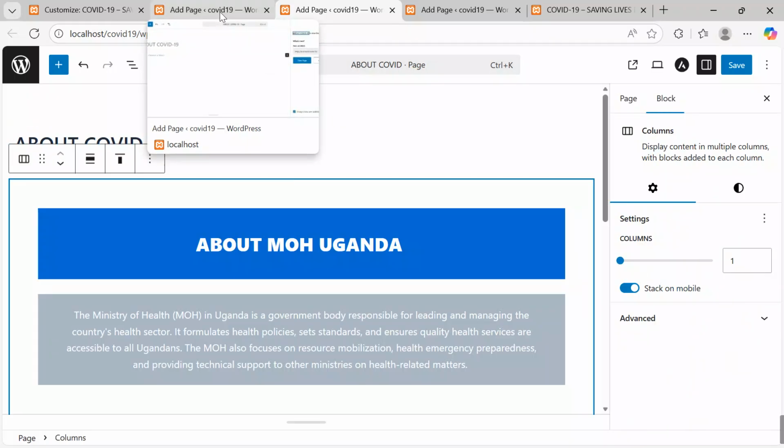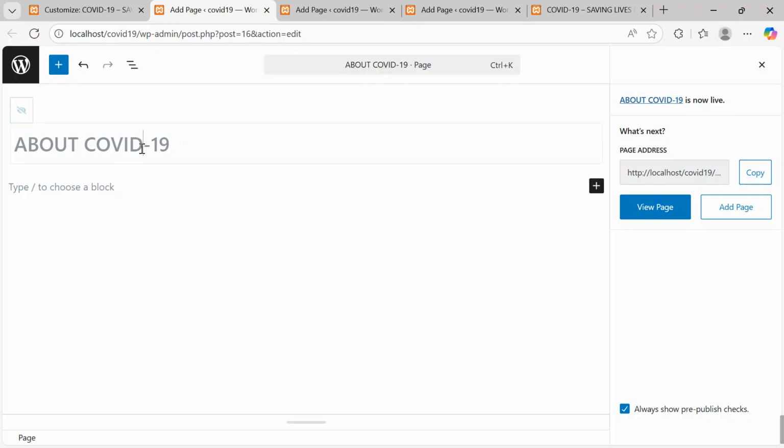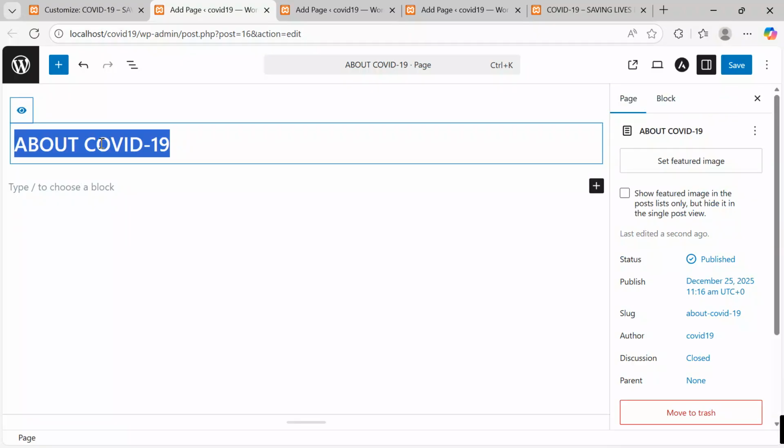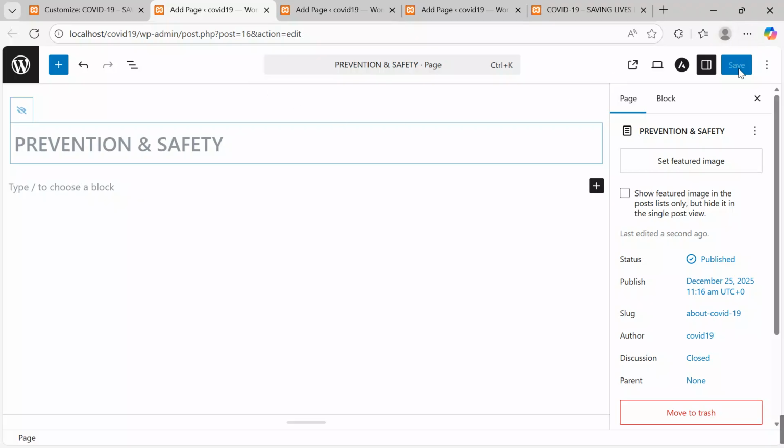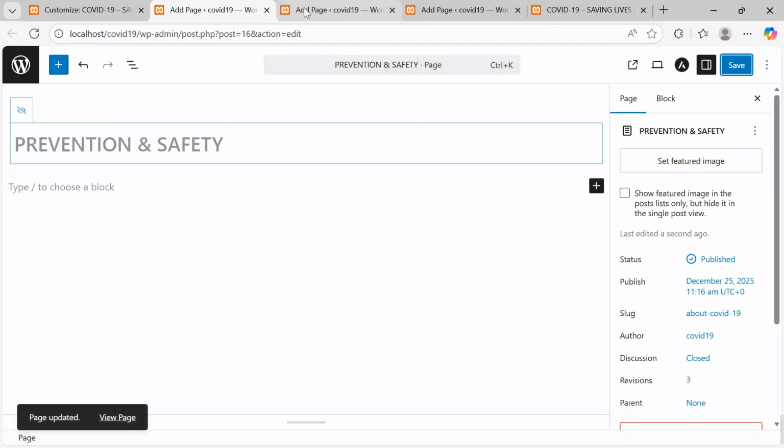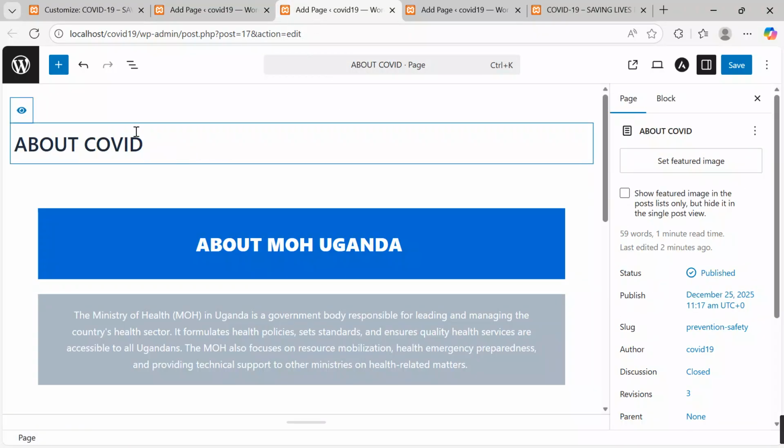And then this, we keep it as prevention and safety. So I'm saving this as prevention and safety. Let me save changes, and then I'll also move here. I also save changes. Okay, updated. This one which we are taking, activate, save changes.